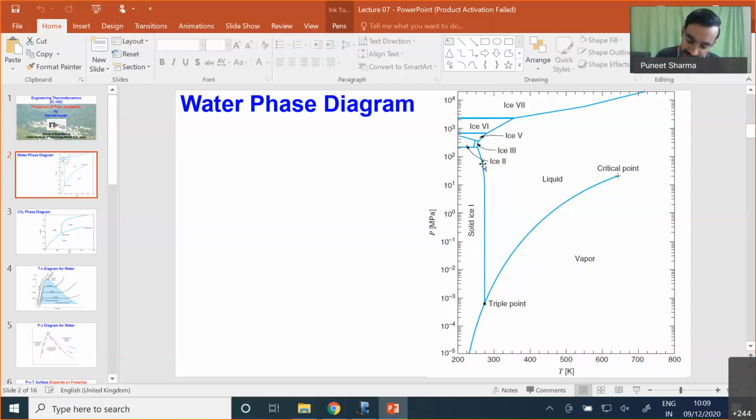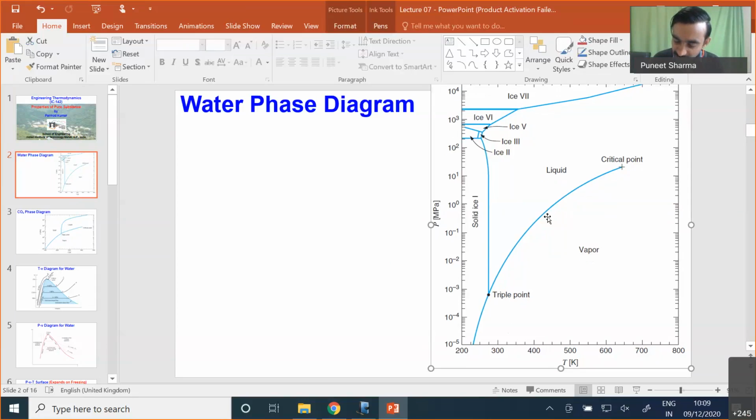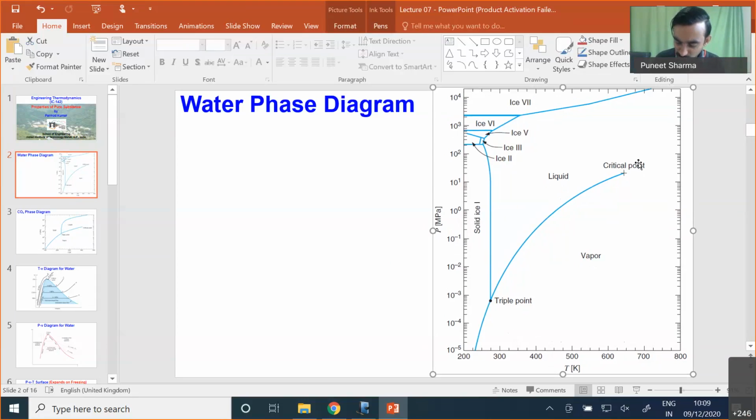Now we have one very important line. This line over here represents the transition from solid to liquid or liquid to solid, and is referred to as the fusion line. Then we have this line, on which we have transition from liquid to vapor or vapor to liquid. This is referred to as the vaporization line. This line ends at a point known as the critical point, and for water the pressure is 22.09 megapascal at the critical point, and the temperature is close to 374 degrees Celsius.